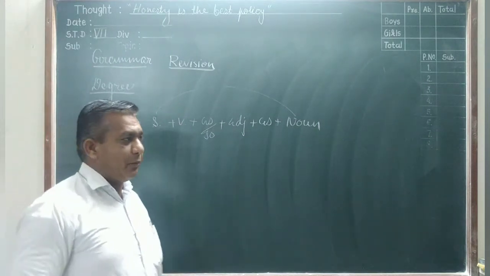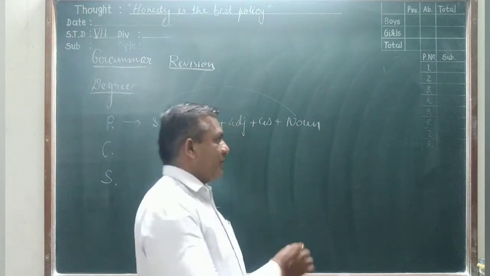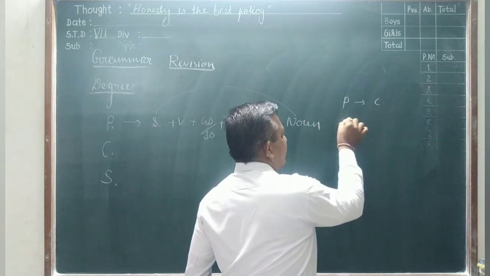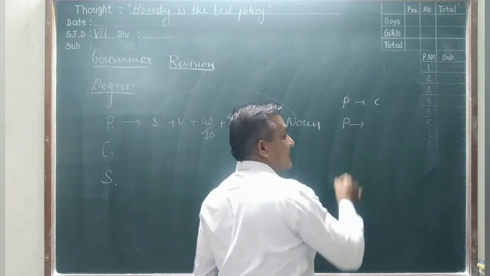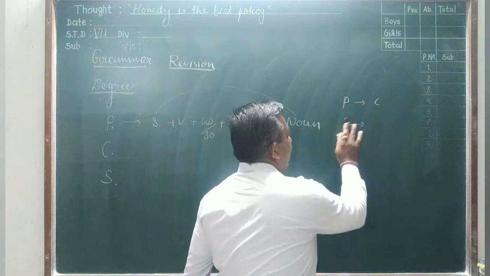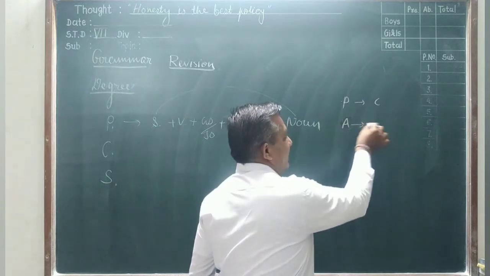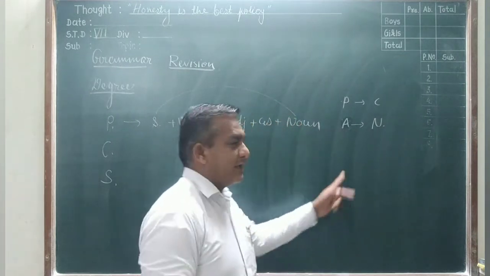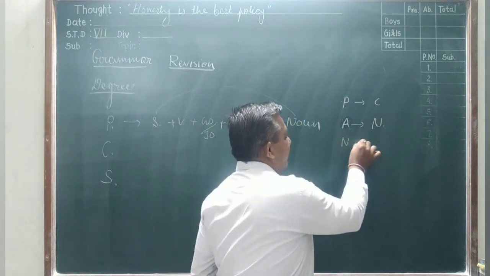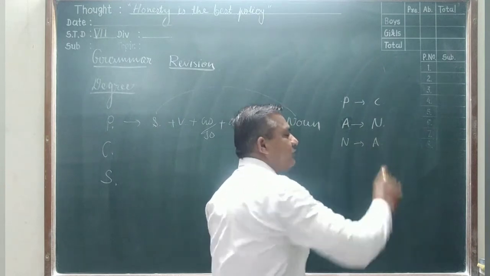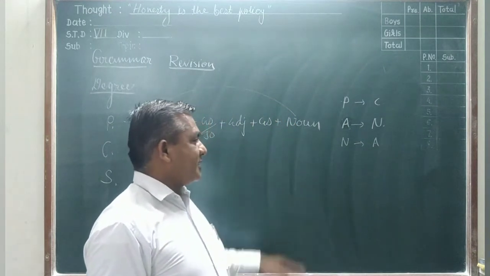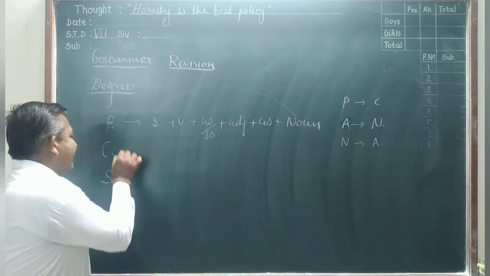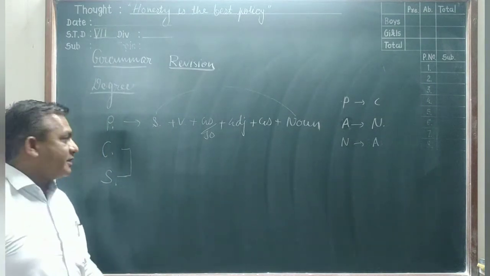Then you have to remember that the positive sentence becomes negative. What will happen? Positive to comparative change: the positive sentence, meaning the affirmative sentence, becomes negative. I write here A means affirmative sentence to the negative sentence. Then the positive degree in a negative sentence becomes an affirmative sentence. Do you understand here? And the comparative and superlative degrees change into each other.